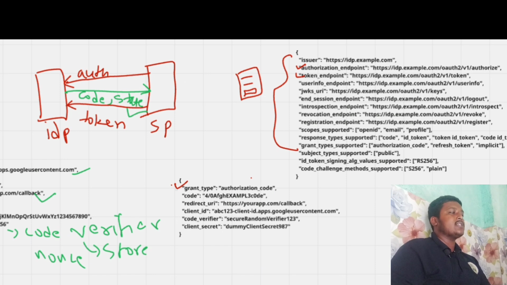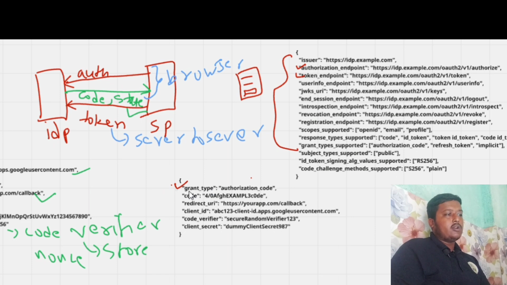One thing I would like to say: the first two requests, that is the authorize request and the callback request, are mostly done in the browser, and the later part of the requests, that is token exchange and user info sharing, happens server to server.